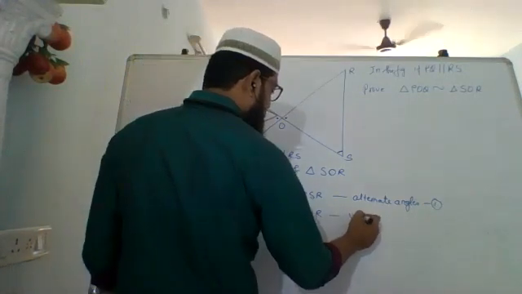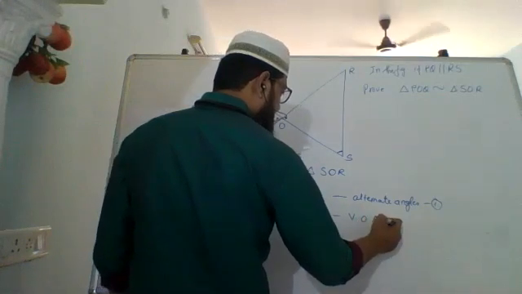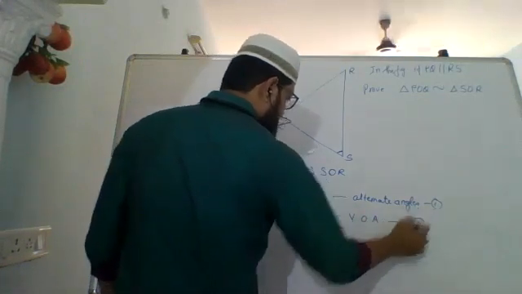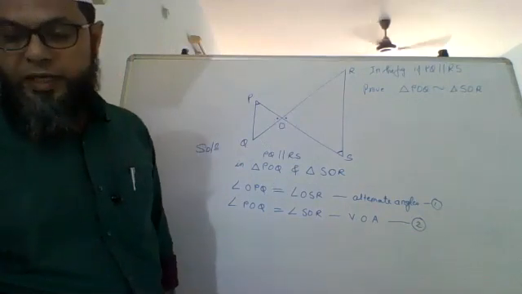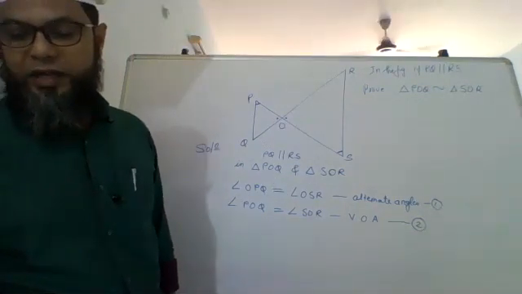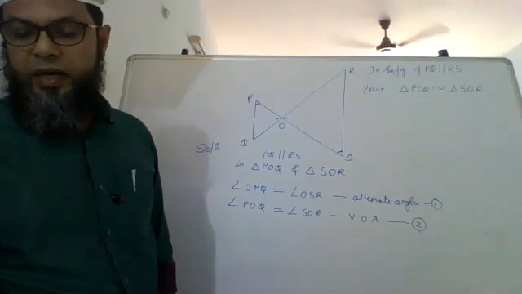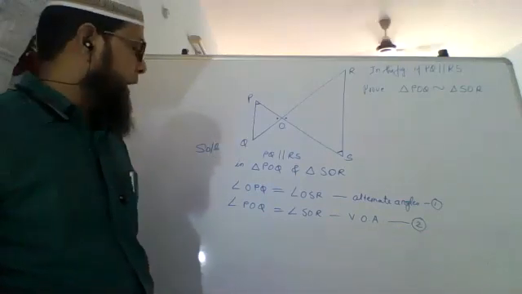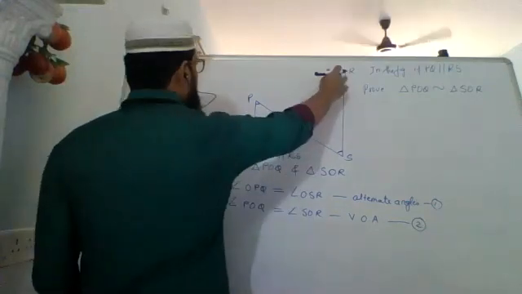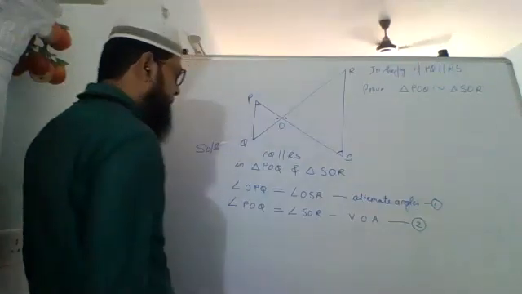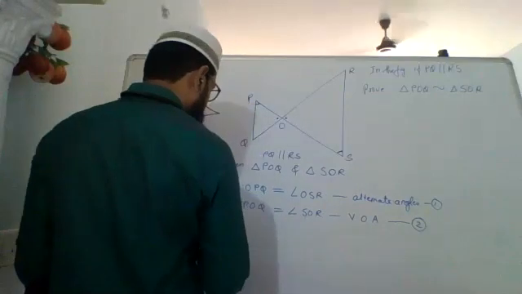The reason is vertically opposite angles. I don't even need to find the third angle. Or if you want, you can say angle Q is equal to angle R. Again, alternate angles. But this much is more than sufficient.